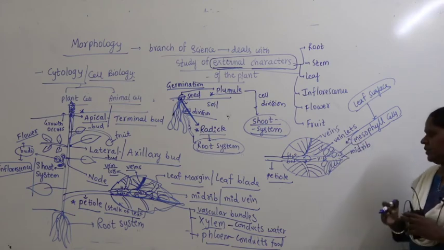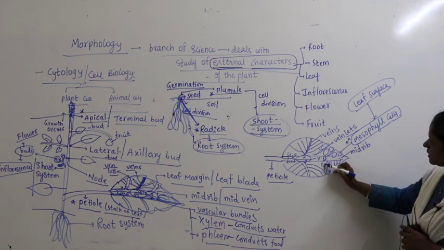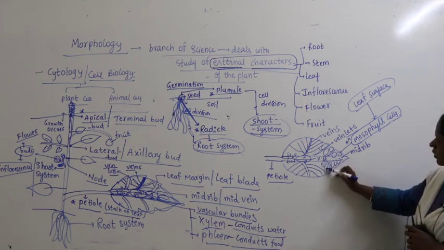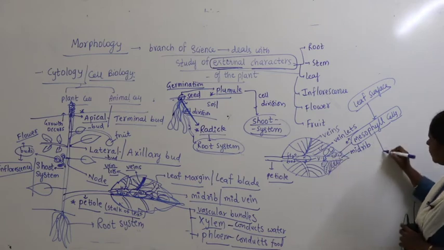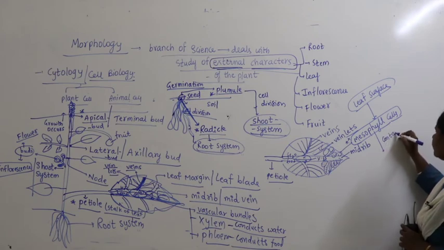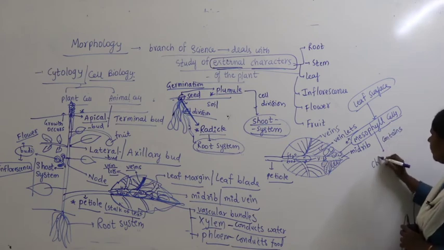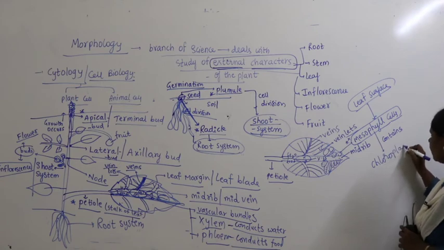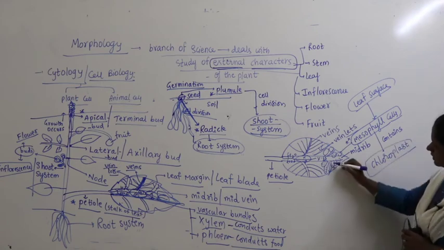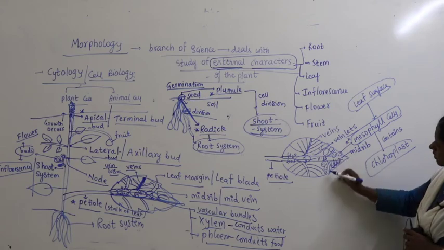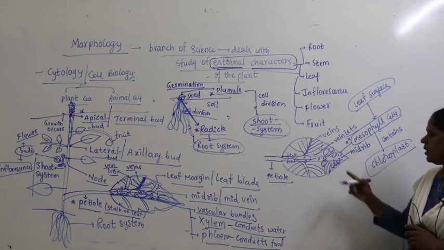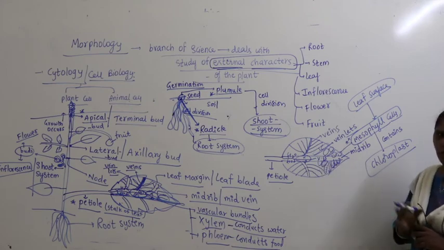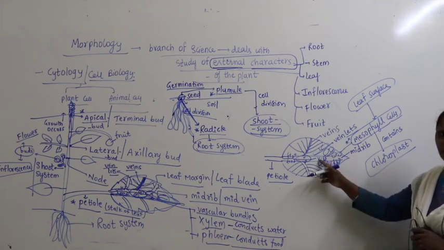Within the mesophyll cell you find structures called chloroplasts. So this is a mesophyll cell. Inside I am drawing dotted lines. What are these dotted lines? This mesophyll cell contains chloroplasts. The mesophyll cell is the place where photosynthesis takes place. The mesophyll cell needs food and water. Who will supply them? The vascular bundles.